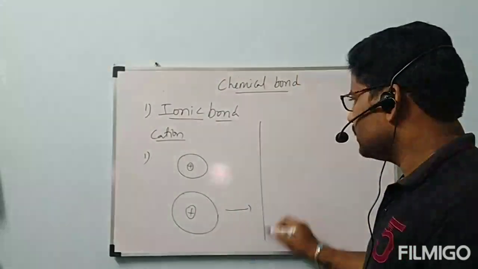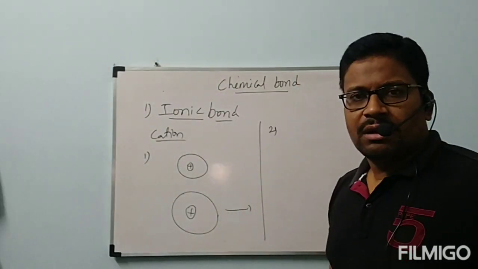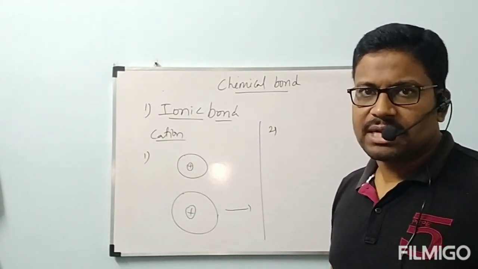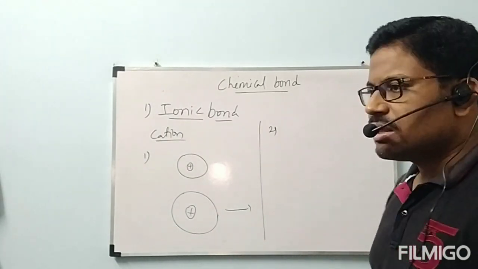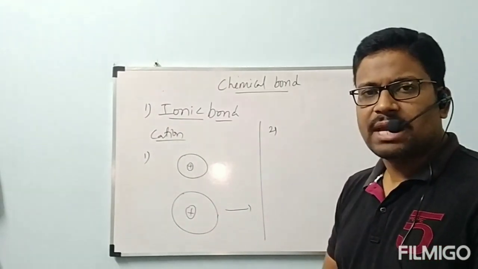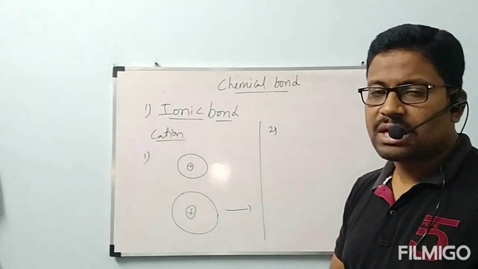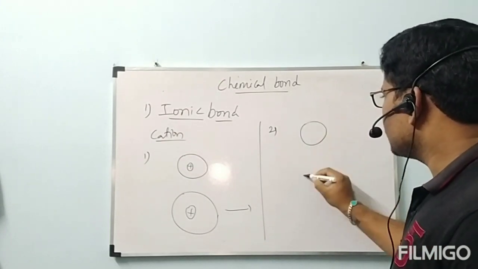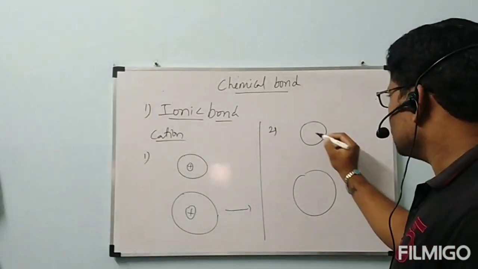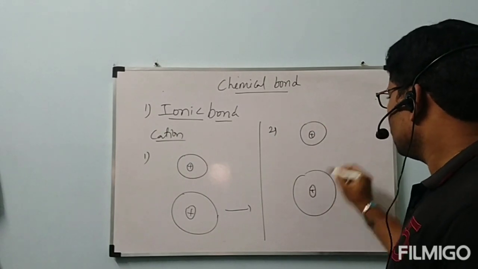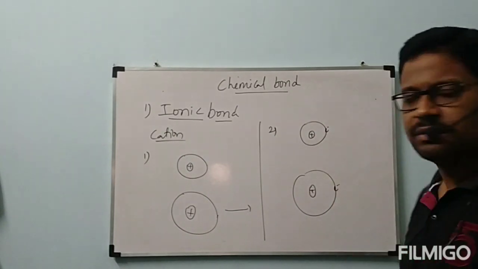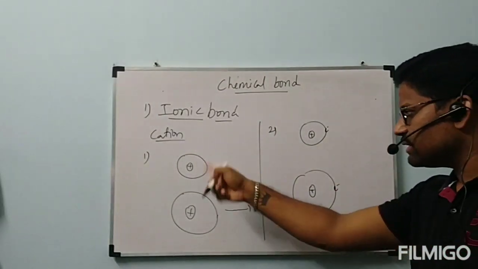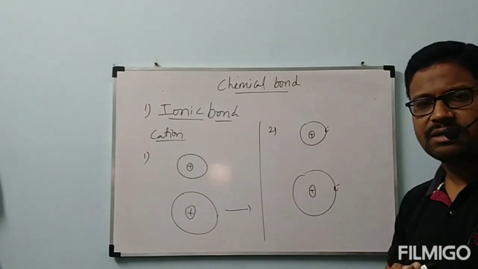This is first condition. Next, second condition. In previous class only we have seen what is the definition of ionization energy in periodic classification. Okay? That is the minimum amount of energy required to remove the electron from outermost shell of neutral isolated gaseous atom is called ionization energy. Let us consider two atoms. Here this is nucleus and this is nucleus, and here we have electron and here we have electron. Out of these two, previously this one is example, no? Which one can lose the electron easily?